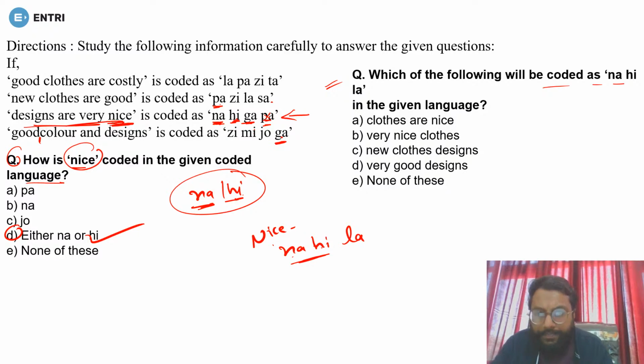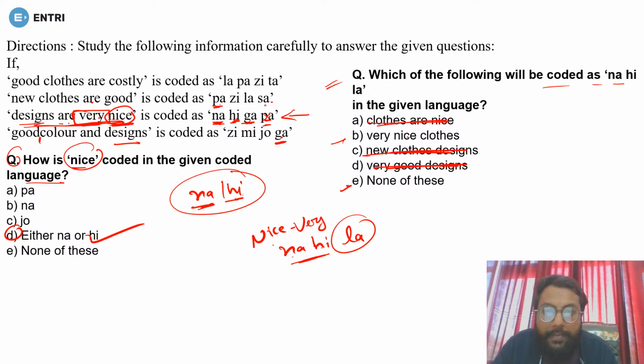So first of all, nice is a word that is not used anywhere. After that, if you see the word design, that is used here, so it can't be. Now R is used here, it can't be. Now the word that is left, again a unique word, that is very, that is not used anywhere else. So nice and very should be there in the option first of all. So nice and very is there, nice and very is not in this one, so it is wrong. This is also wrong, and this is also wrong. So the only options we are left with are B or E. Okay, B or E. But let's check what is the code for LA.